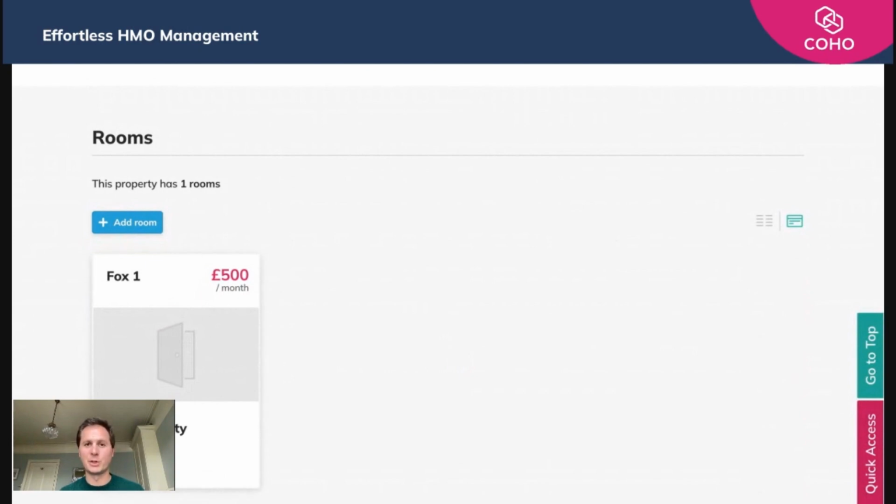In a future video, I'll show you how to make that room look a bit more pretty, add more specific details, and just pack out that description a bit more. But for now, that is the basics of adding a room to COHO.